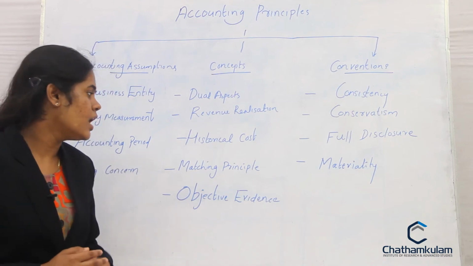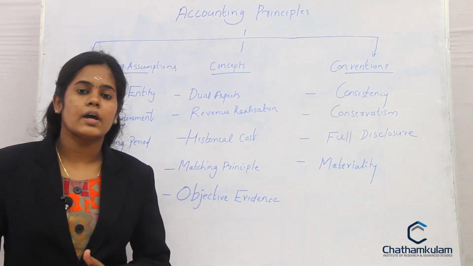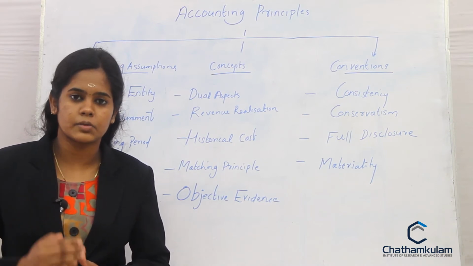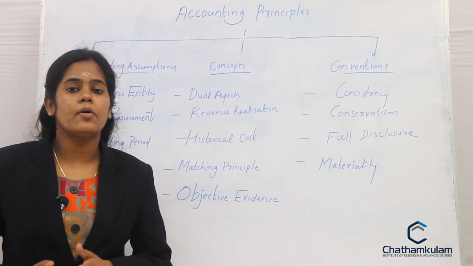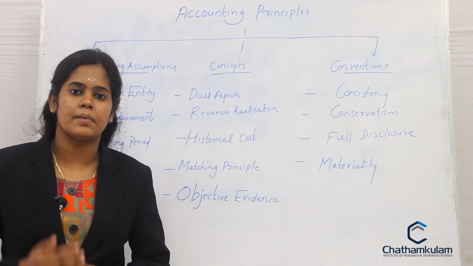This is what about matching principle. Then next one, objective evidence. So according to this principle, each and every transaction recorded in the books of account should be supported by verifiable evidence. So what is the verifiable evidence?